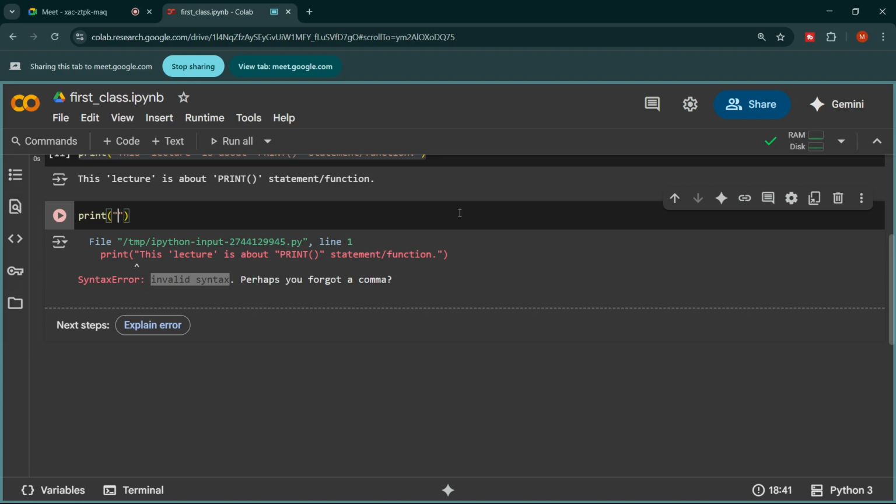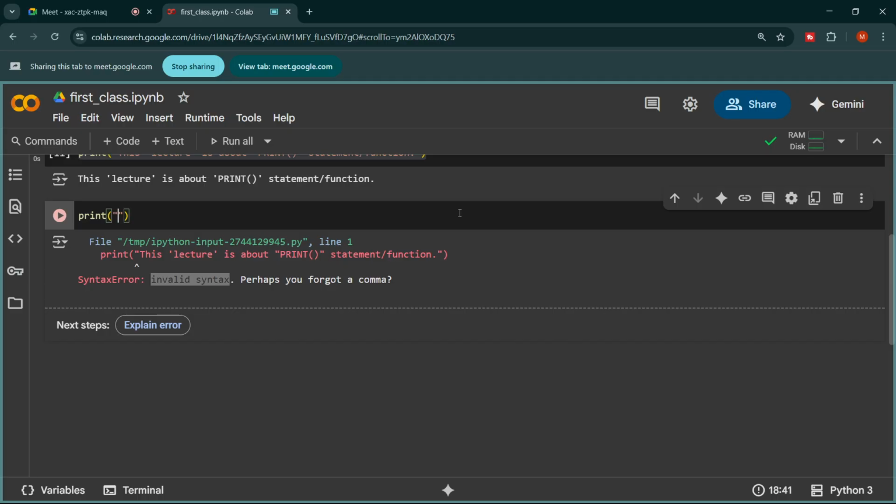Are you getting this? Whenever we write a sentence, word, symbols like hashtag, asterisk, ampersand, or paragraphs, it's compulsory to enclose them in single or double quotation marks.